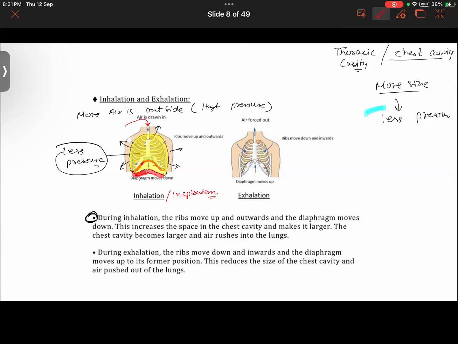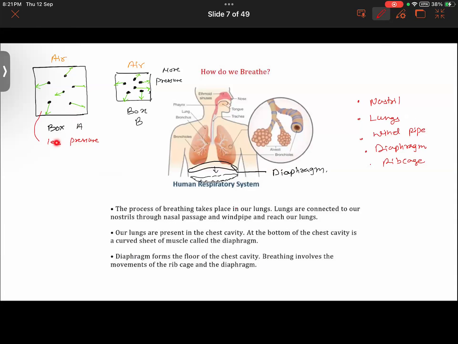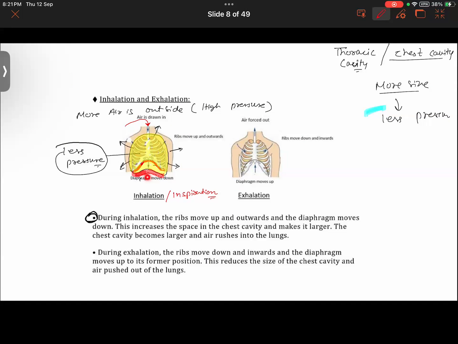If the size increases, what did I tell you? The pressure becomes low here. So in comparison to the human body, is the pressure outside more or less? Inside the pressure is low and outside the body the pressure is high.